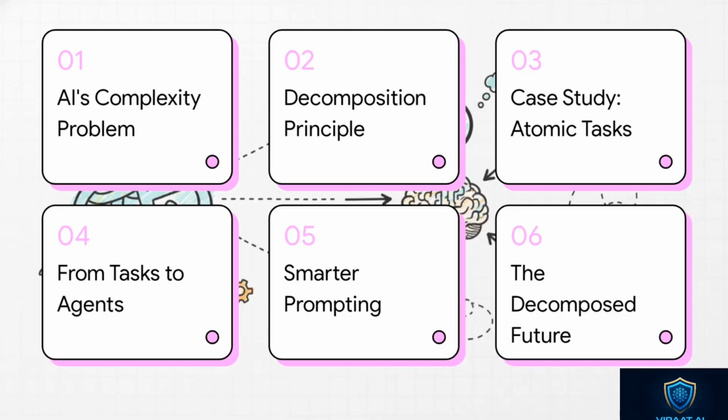All right, so here's our game plan. First, we're going to dig into AI's big complexity problem. Then, we'll introduce the solution. It's called decomposition. We'll look at a real-world case study to see how it works, see how it scales up from tiny tasks to powerful AI agents, and then, this is the best part, we'll show you how to use this exact same idea yourself for way smarter prompting.